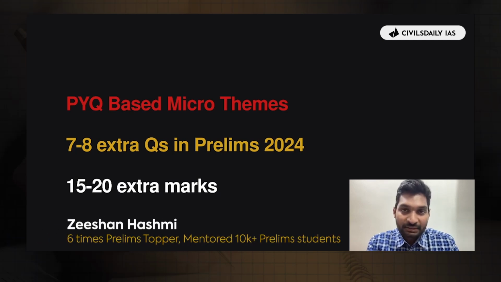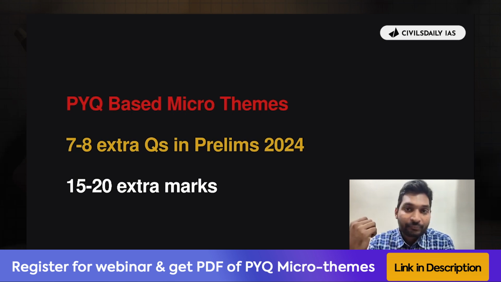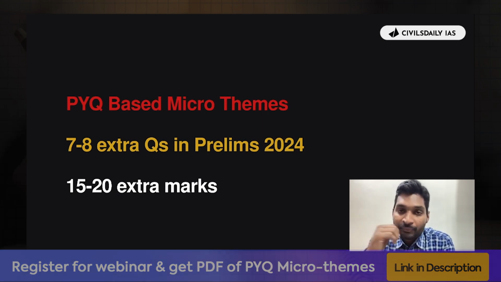One of my students, Gausuddin, had given two CSC interviews earlier, but then he was not able to clear the prelims examination three times back to back. Then, in the 2023 attempt, he did something else. He did micro-thematic analysis of the past year papers and other papers conducted by UPSC, be it CDS, NDA, Geoscientist exam, and so on.